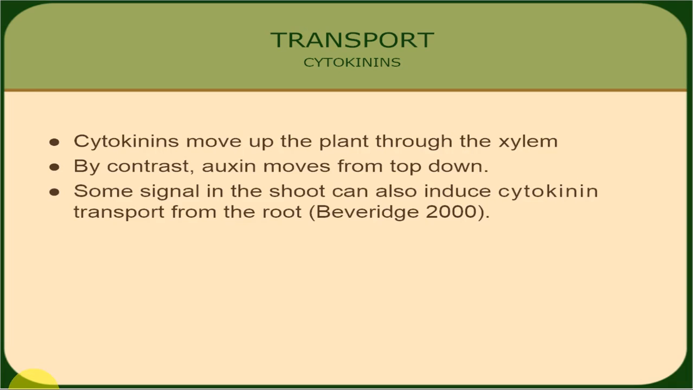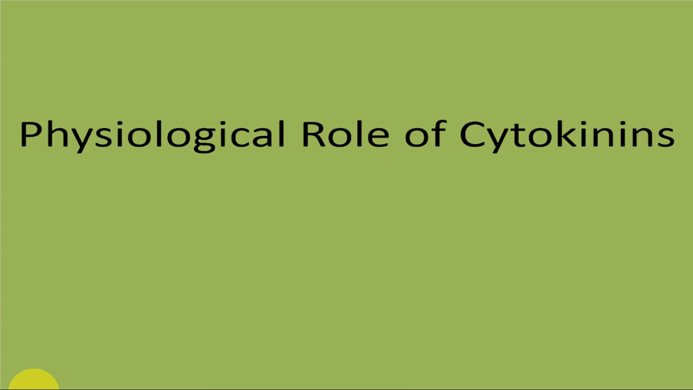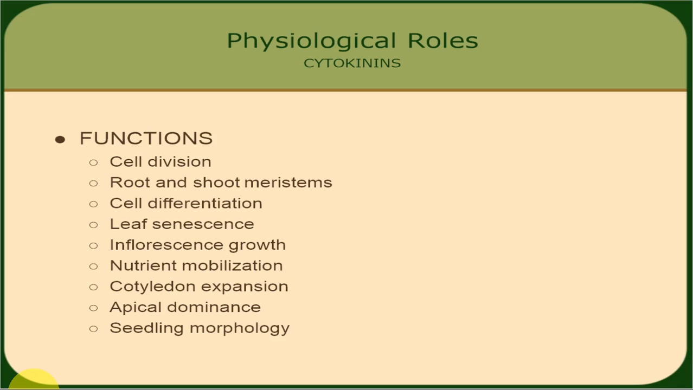Then what are the different physiological roles which cytokinin plays in plants? Cell division is one of the important roles, along with root and shoot meristem growth, and cell differentiation, that means induction of xylem and phloem. They delay leaf senescence, promote inflorescence growth, nutrient mobilization, and cotyledon expansion, and they overcome apical dominance, they don't induce it. They also play an important role in seedling morphology.